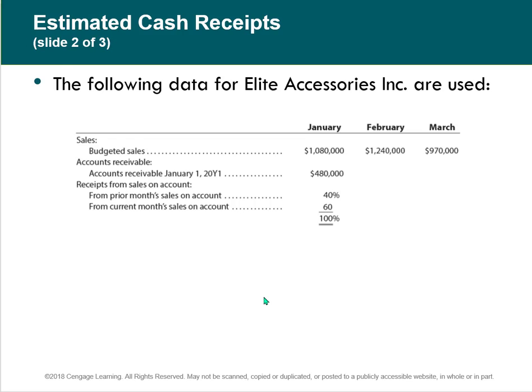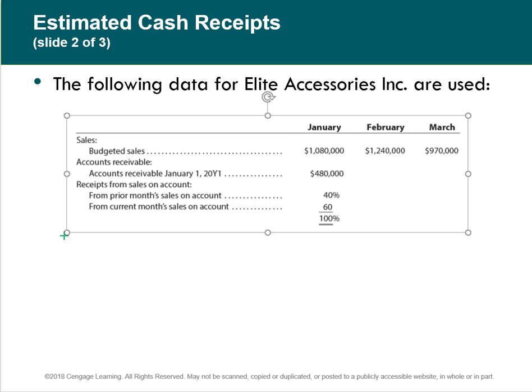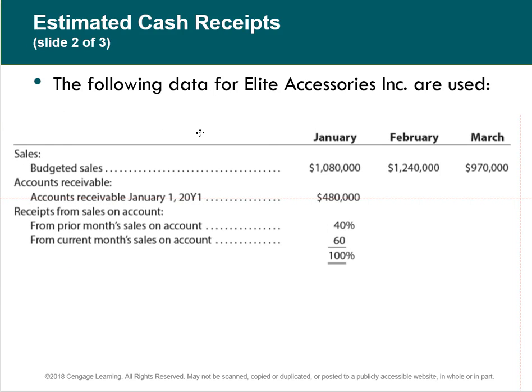And this is the way we do it. This is the data for Elite Accessories. We're going to use this. And notice we've got 3 months here. We've got January, February, and March. And these are the budgeted sales. We've got a beginning accounts receivable balance of $480,000. And the way the cash comes in is like in February, we'll get 40% of January sales and then 60% of February sales. So 40% are from the month before and 60% are from the current month. Okay, and that really is the way it works in business.